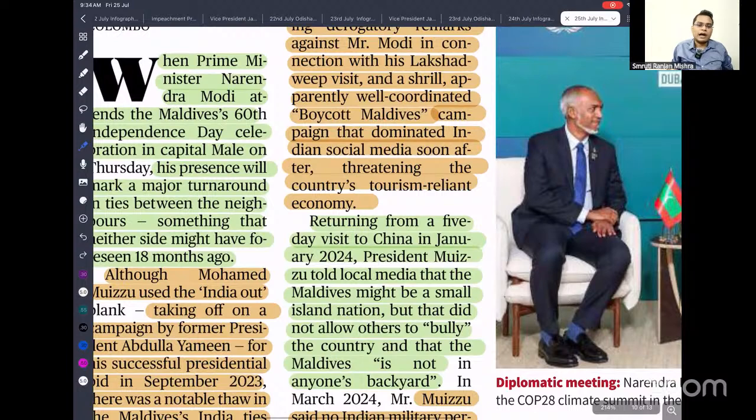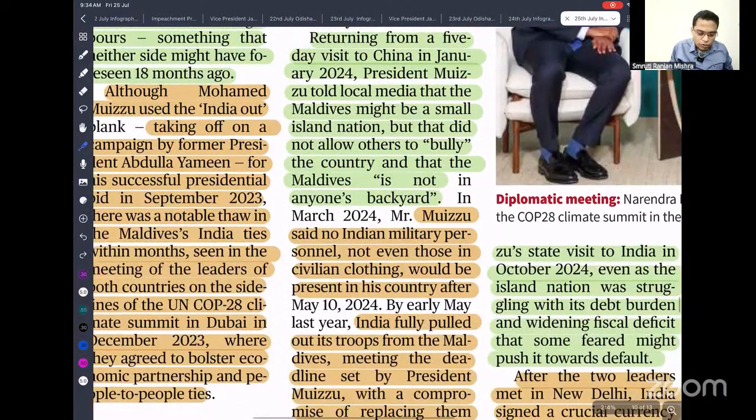During that time, when Muizzu returned from China, he said against India that the Maldives might be a small island nation, but that does not allow others to bully the country, and that the Maldives is not anyone's backyard. That is a clear indication that India should not bully the Maldives, and the Maldives is not a backyard of India. Okay? So Muizzu said no Indian military personnel, not even those in civilian clothes, would be present in